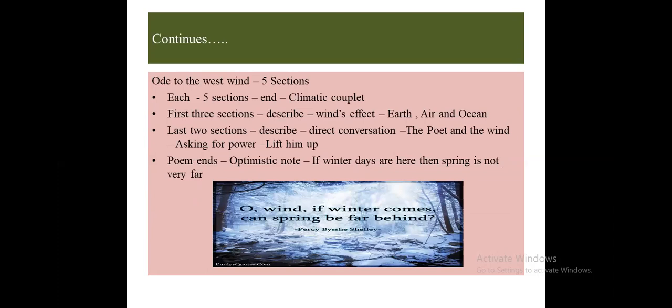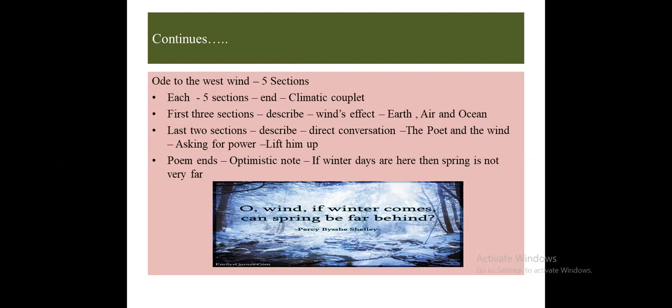Now, Ode to the West Wind is divided into 5 sections, and each of the 5 sections of the poem ends with a climactic couplet. The first 3 sections of the poem describe the wind's effect upon earth, air, and ocean. And in the last 2 sections, the poet speaks directly to the wind, asking for its power to lift him up and make him its companion in his wanderings.